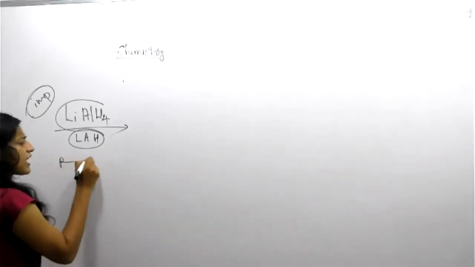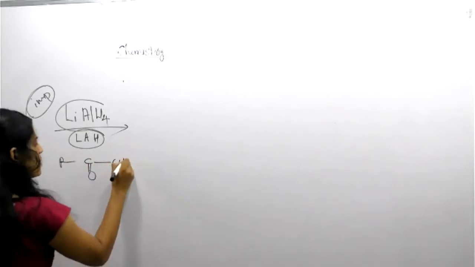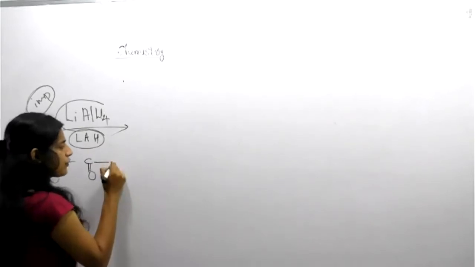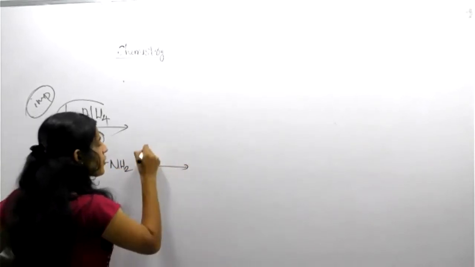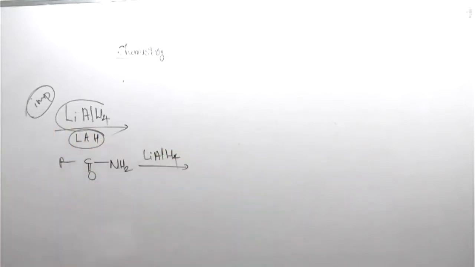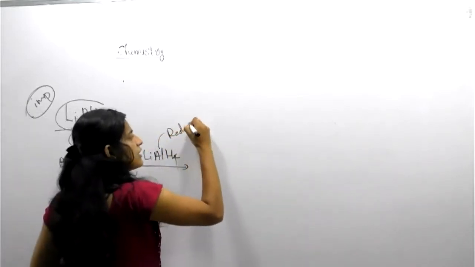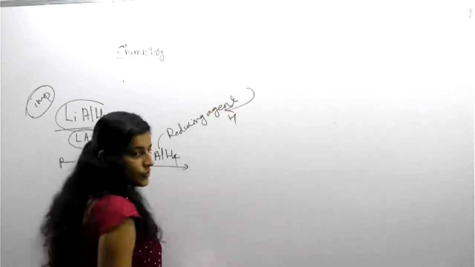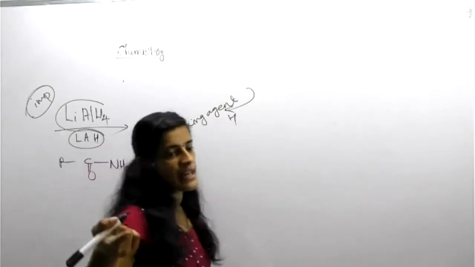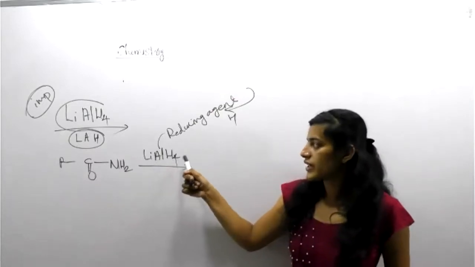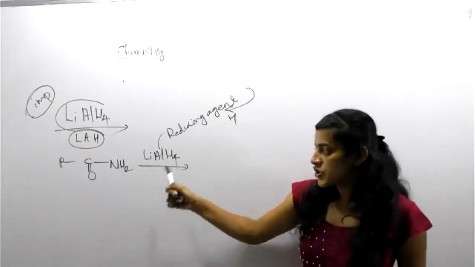Same procedure. Suppose RC double bond O CH3 or NH2, suppose we have NH2 in the presence of LiAlH4. This is a reducing agent. Reducing agent means addition of hydrogen is possible, but an oxidation agent means addition of oxygen. So here LiAlH4 is the reducing agent.